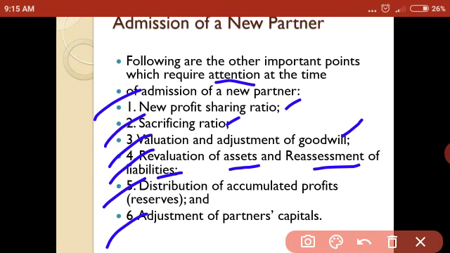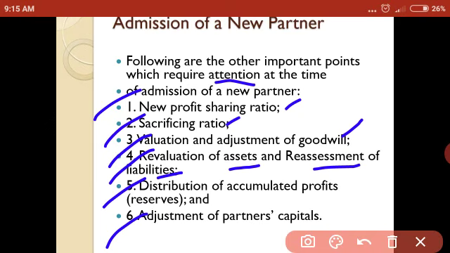If there is any balance of loss, it is to be suffered by existing partners only. We should not distribute this general reserve or reserve fund or any loss, that is profit and loss, to the new partner.